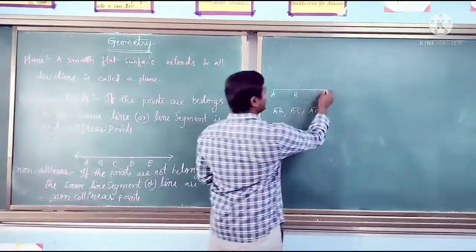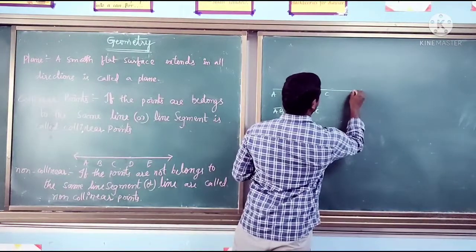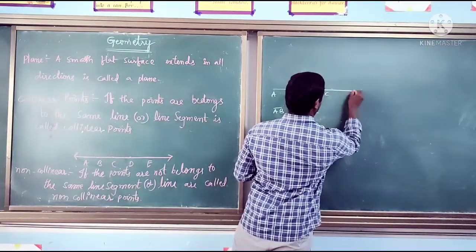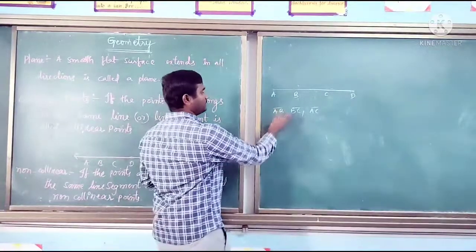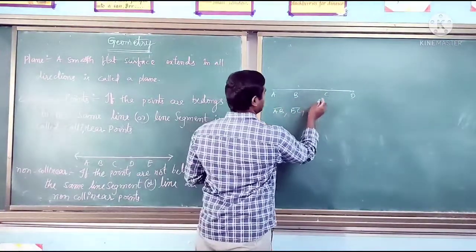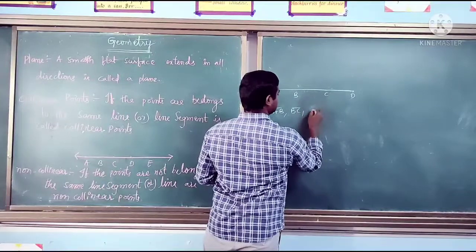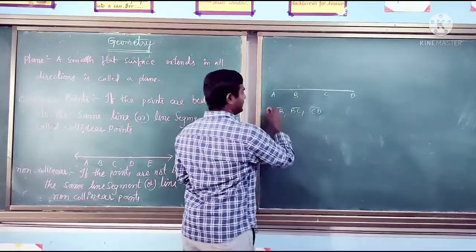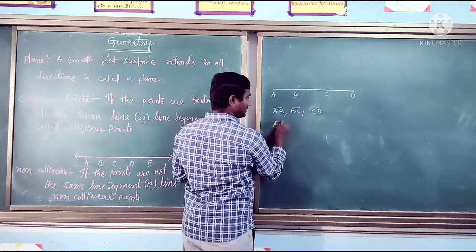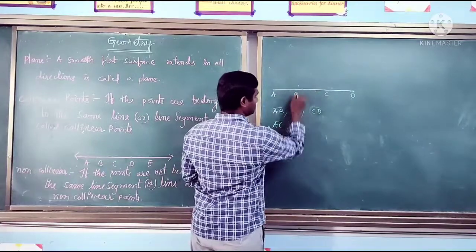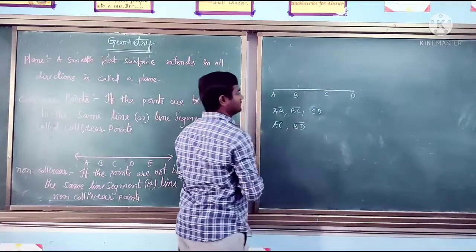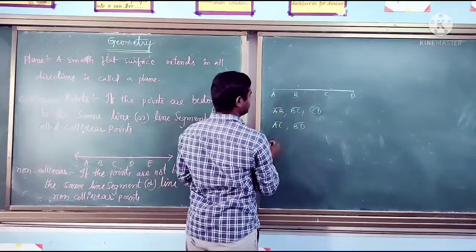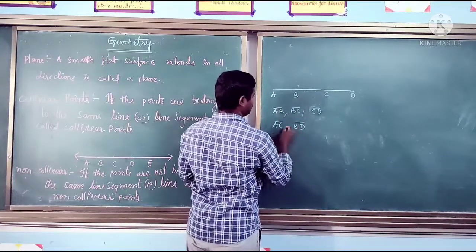Suppose you take 4 collinear points. So how many names can you give? AB you can give, BC and CD you can give like this, and next you can give AC as one of the line segments, next BD, and next you can give AD.